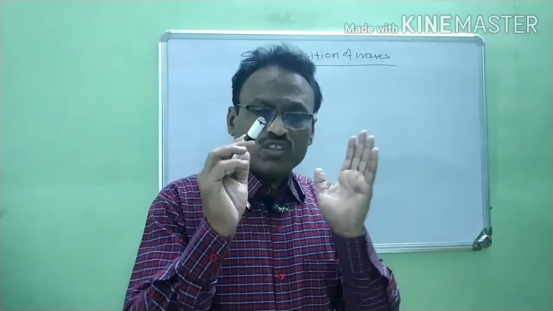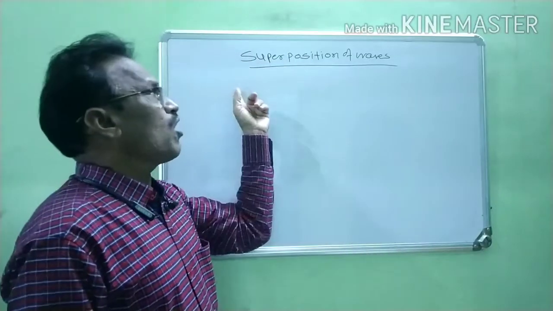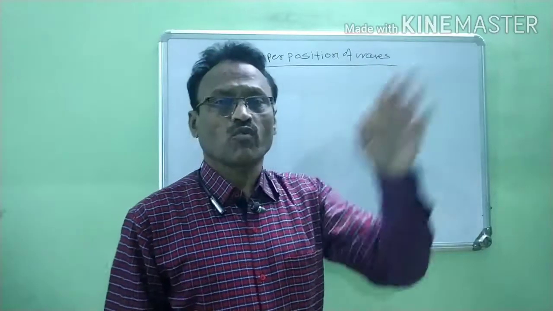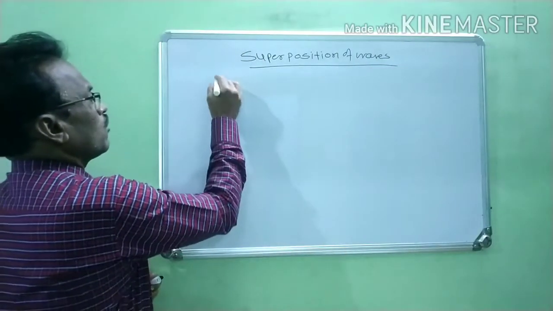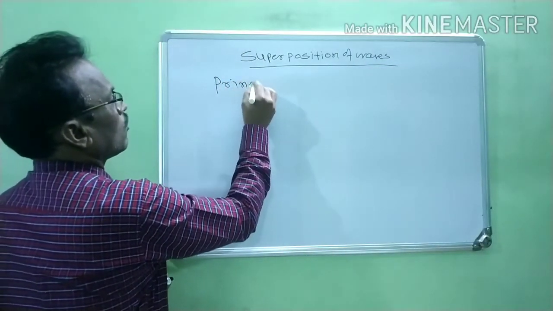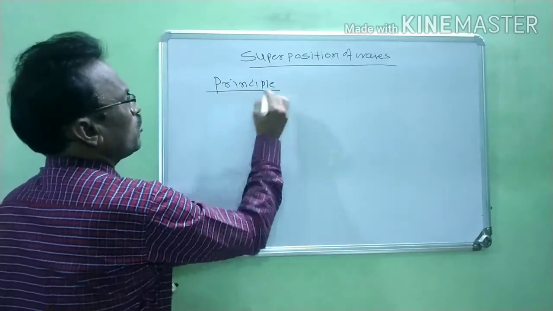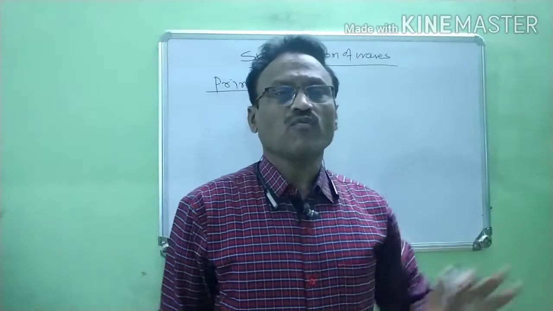This is known as the principle of superposition of waves.